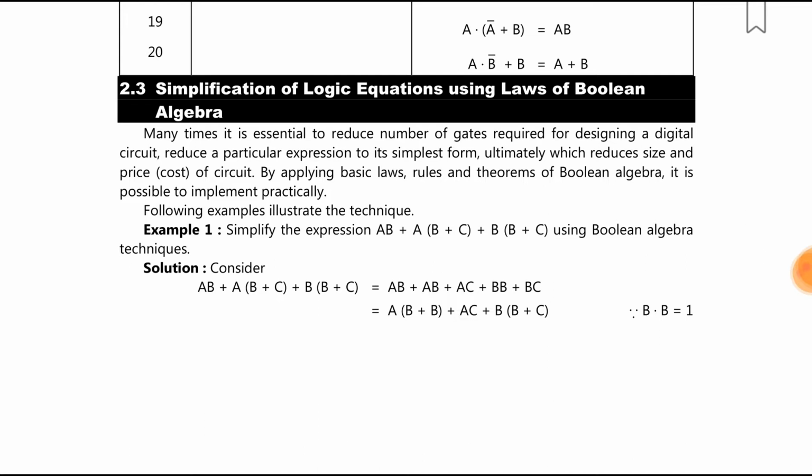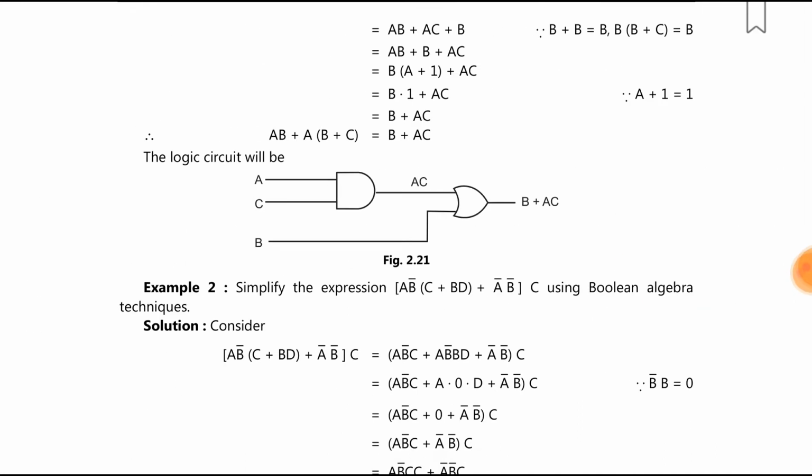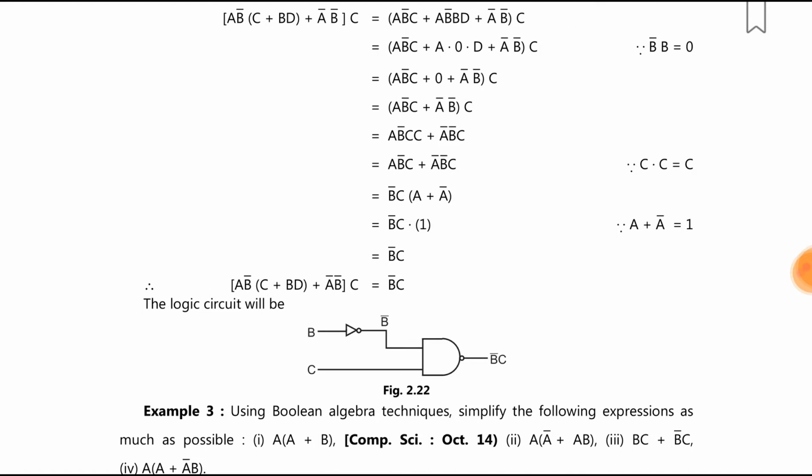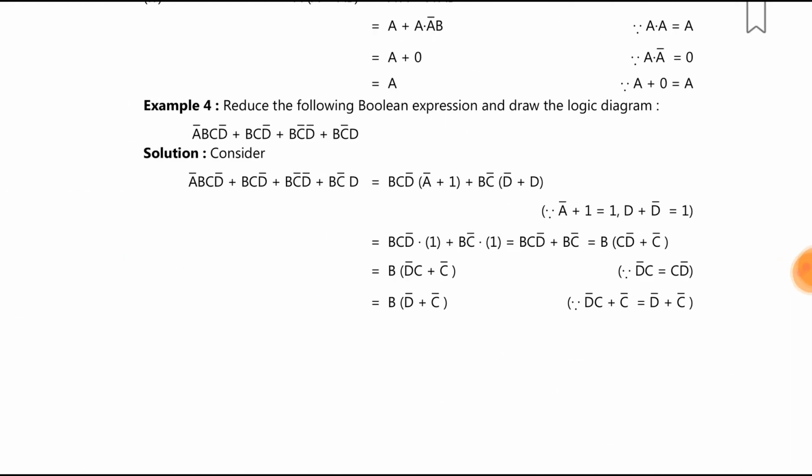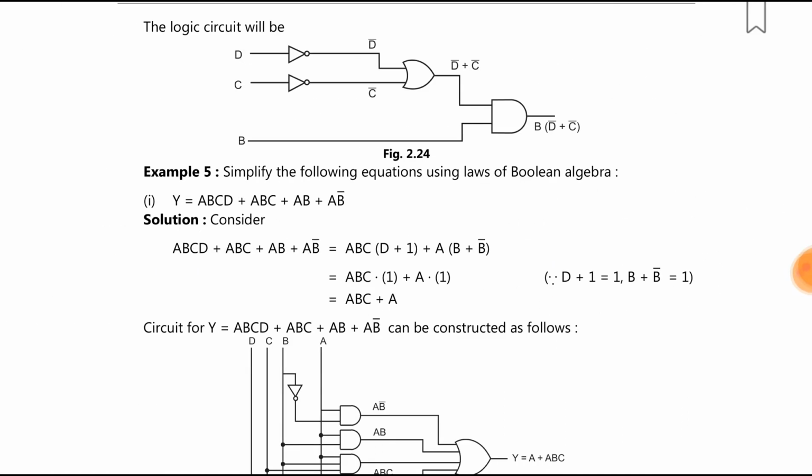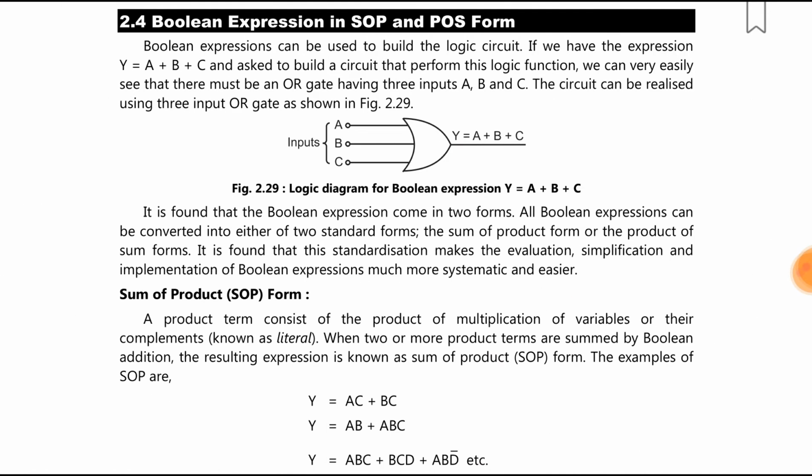AB plus A into B plus C plus B into B plus C using Boolean algebra. So this I can solve. I will get the logic circuit like this. Now simplify the expression using Boolean algebra techniques. So this is another example. Apply all the laws and you will get this type of answer. Okay, these are the various examples you can solve.